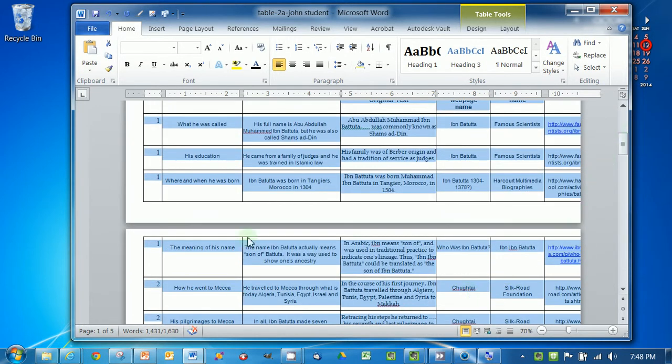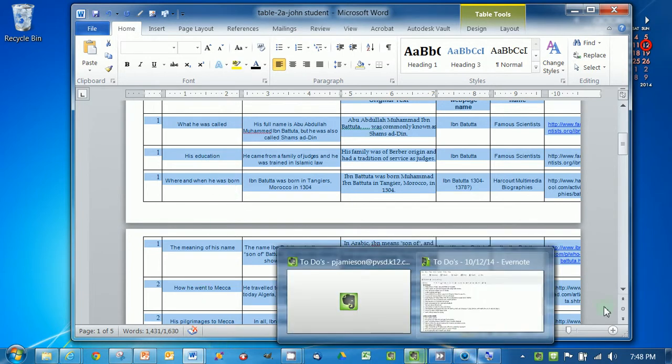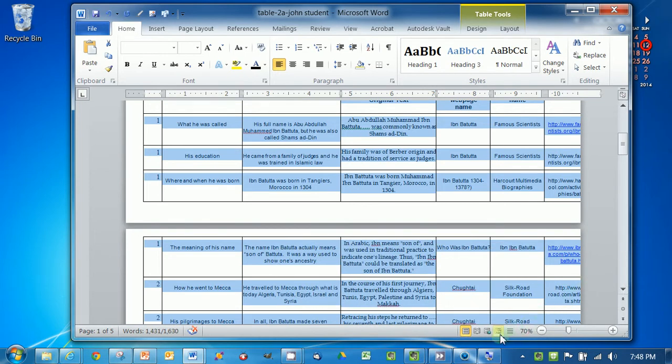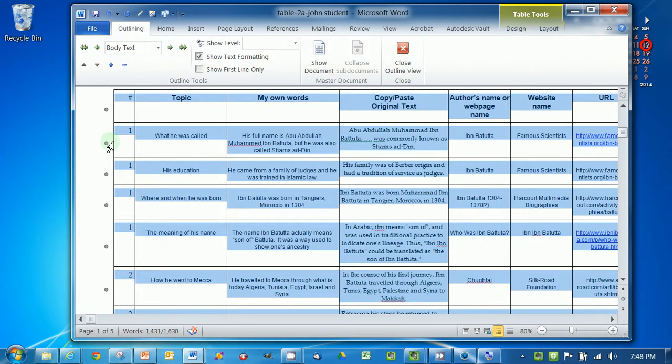And now what I'm going to do is I'm going to put these in order. And the easy way to do that, the very easy way to do that, is to come down here to outline. You can also go up here to view, and you can see outline up here. Either way, so I'm going to click outline. And you see these little dots? These little dots are what are going to help you to organize things, because you can just drag stuff up.